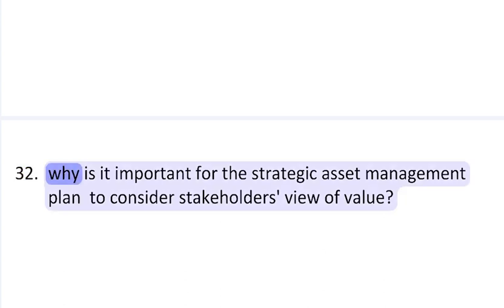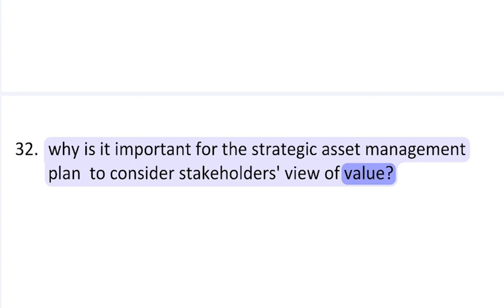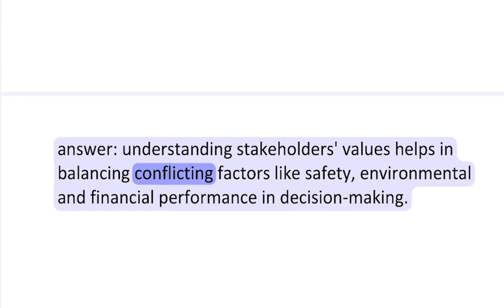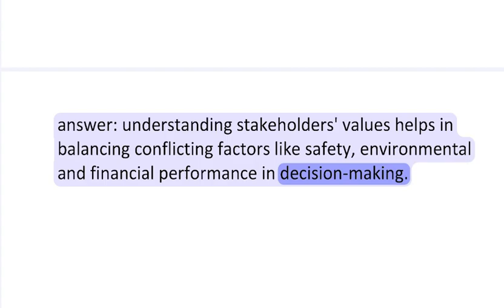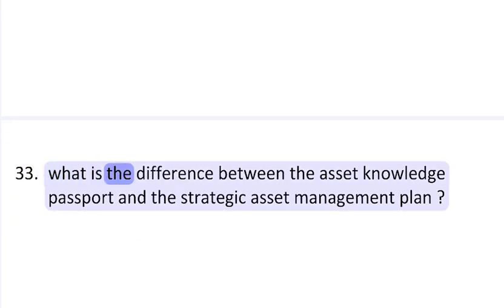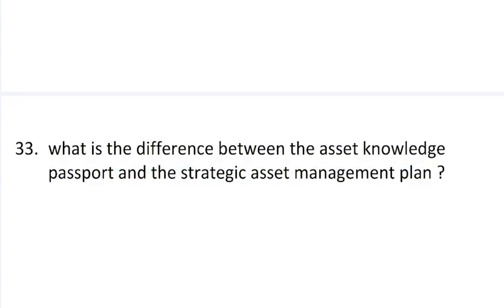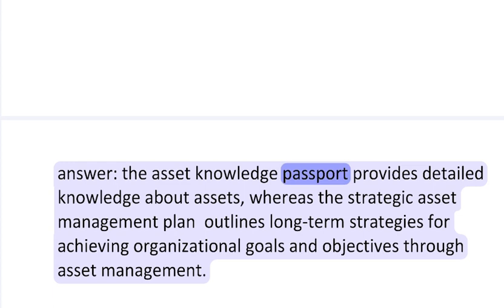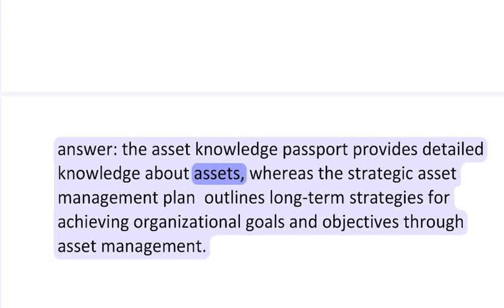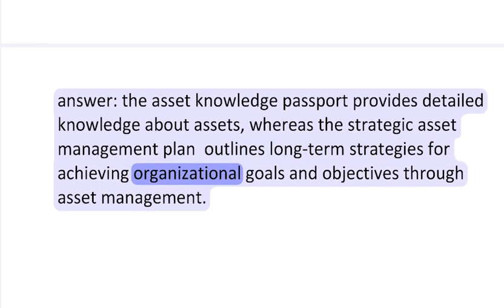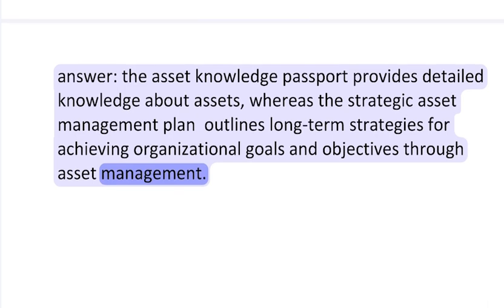32. Why is it important for the strategic asset management plan to consider stakeholders' view of value? Answer: understanding stakeholders' values helps in balancing conflicting factors like safety, environmental, and financial performance in decision-making. 33. What is the difference between the Asset Knowledge Passport and the Strategic Asset Management Plan? Answer: the Asset Knowledge Passport provides detailed knowledge about assets, whereas the Strategic Asset Management Plan outlines long-term strategies for achieving organizational goals and objectives through asset management.